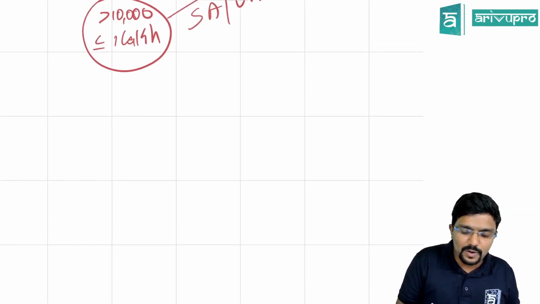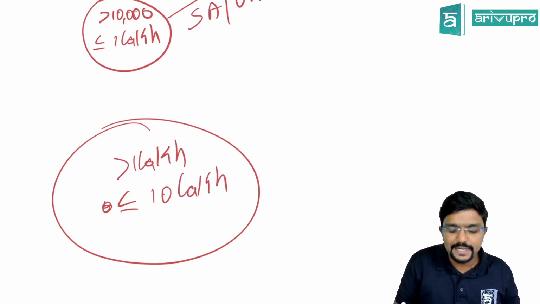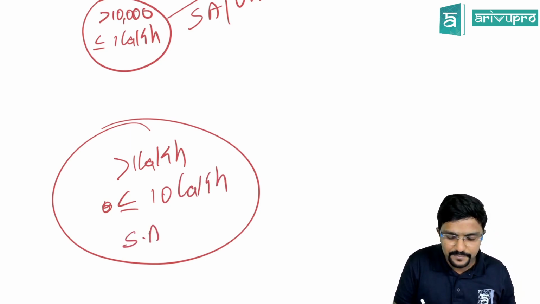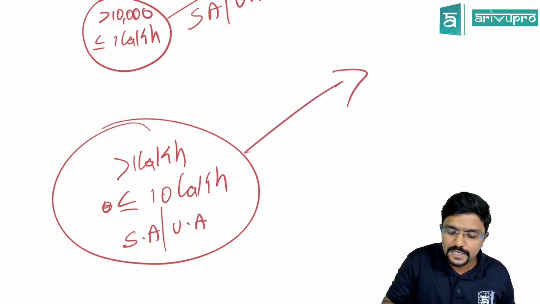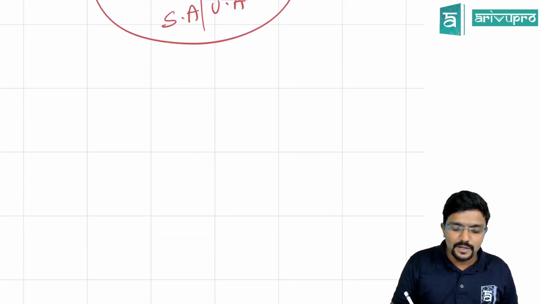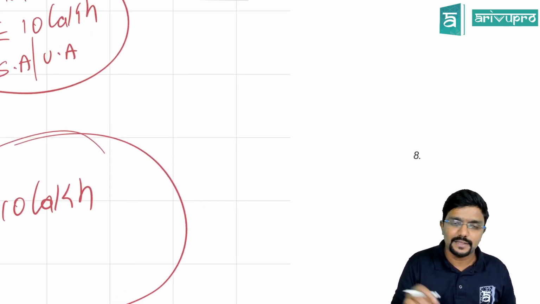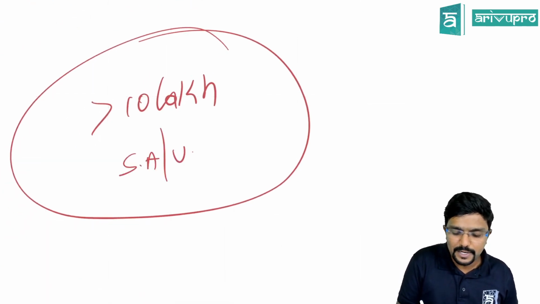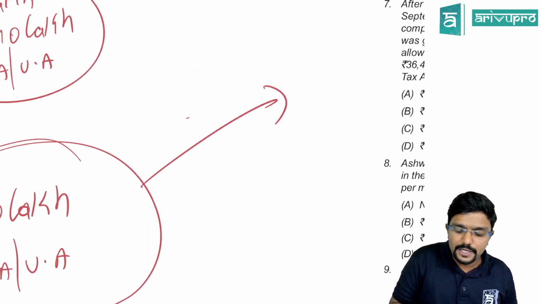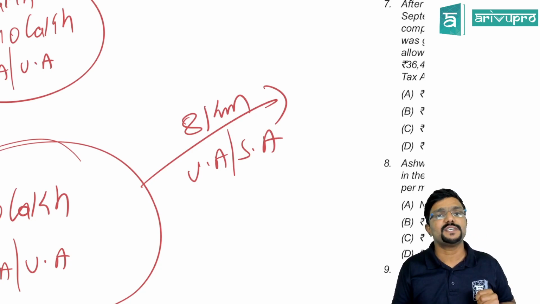Okay. Then, sir, what if the population is more than 1 lakh, but up to 10 lakh? Up to 10 lakh, that area will always be a specified area or urban area, plus 6 kilometers from its border is also urban area or specified area. Okay. Then one more thing. Sir, what if the population is more than 10 lakh in a municipality or in an area? Then that area will always be a specified area or urban area, plus 8 kilometers from its border is also specified area or urban area.